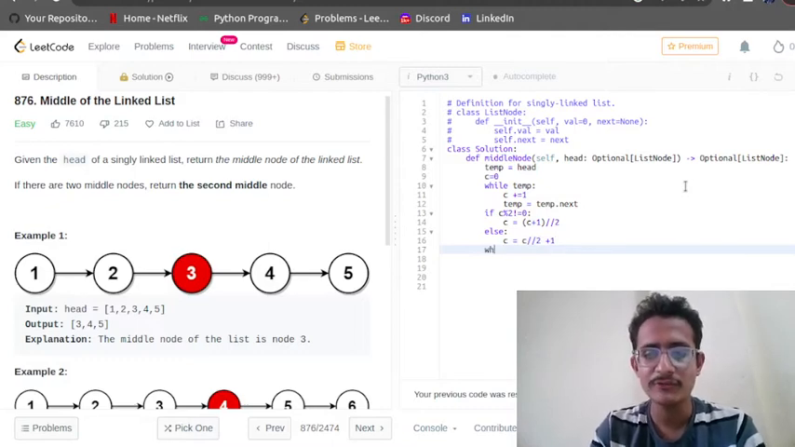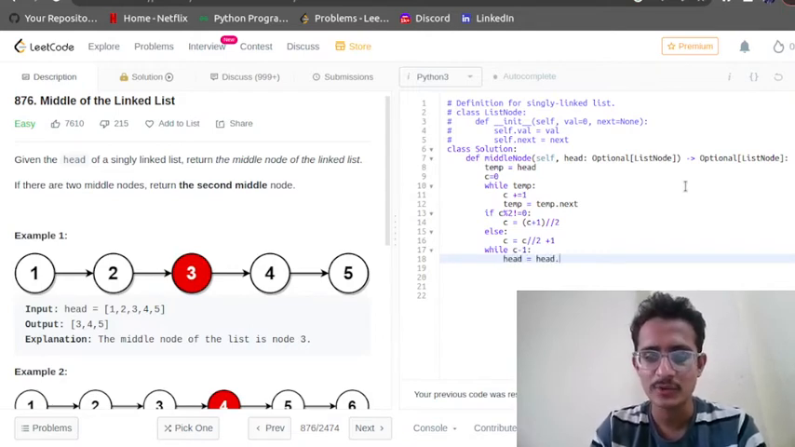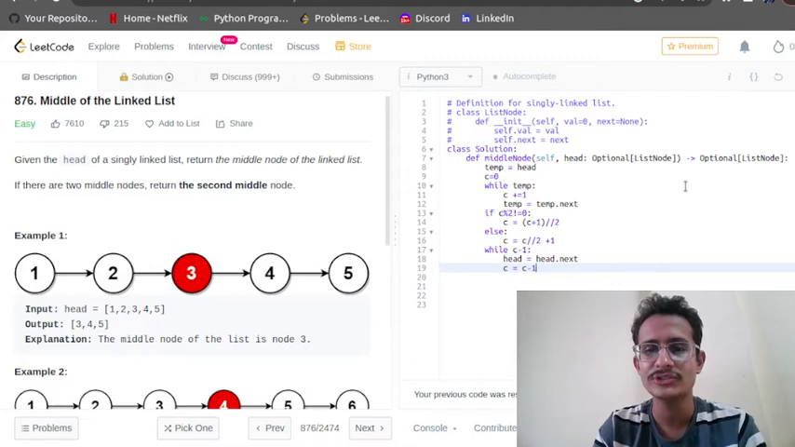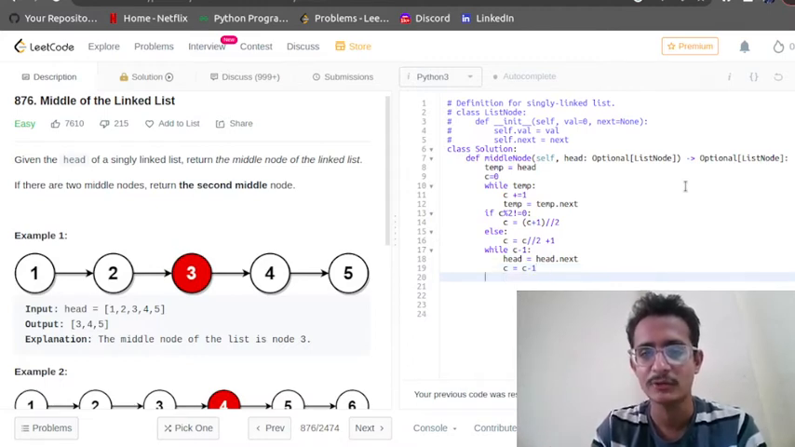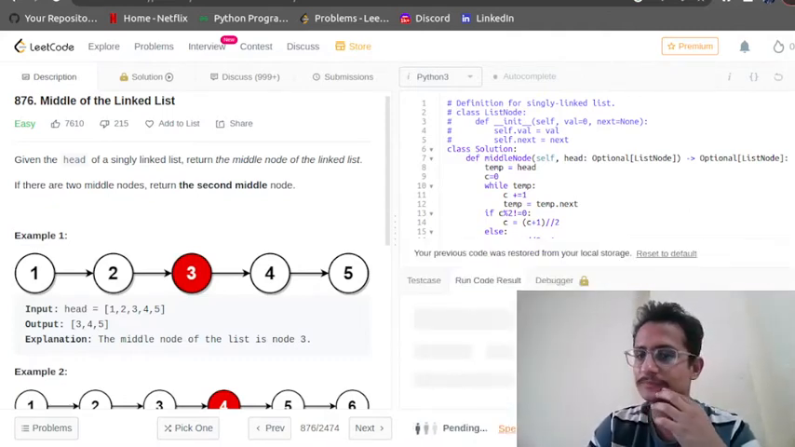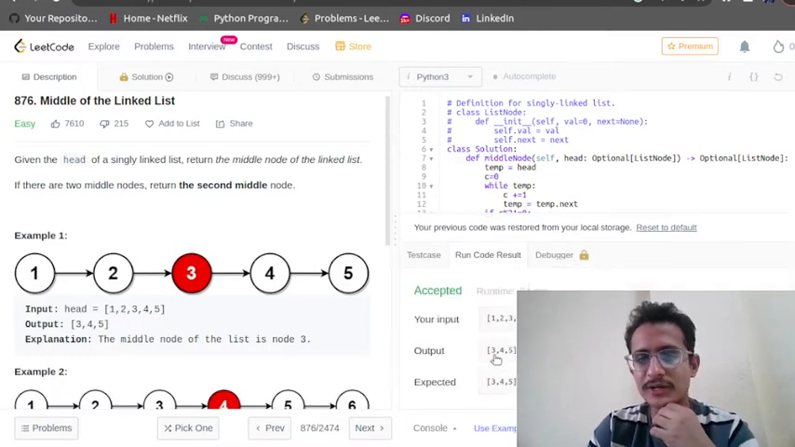Now we are going to apply a while on C minus 1. We will move our head this time, so head will be equal to head dot next, and we are reducing C every time. Once C is reduced and it is negative or 0, it will come out of the while loop, and then we can return the head. Let us try this approach. You can see this approach is absolutely working fine.